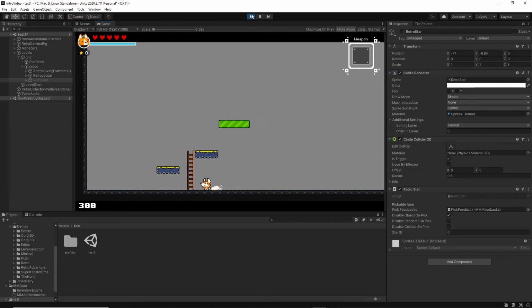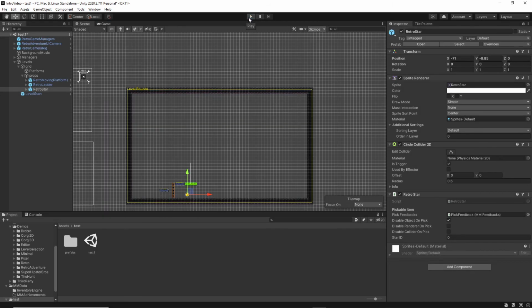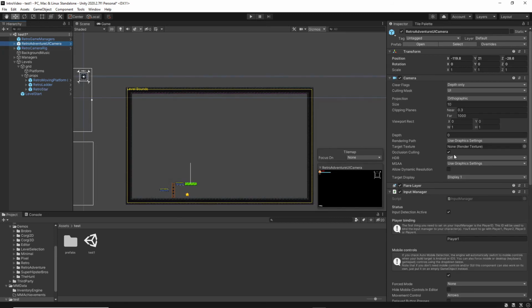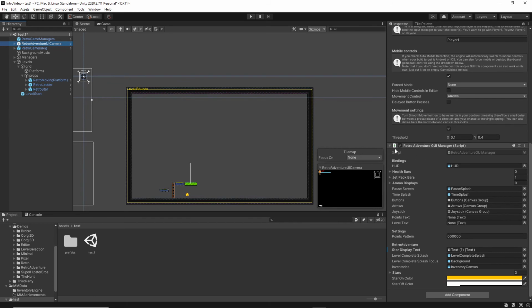Now you'll notice when I picked the coin up, the counter never went up, so we'll go out and have a look at that. First thing to look at is the Retro Adventure UI camera, and if we scroll down here we'll see star display text. This is filled in here, but I'll show you where to get that.